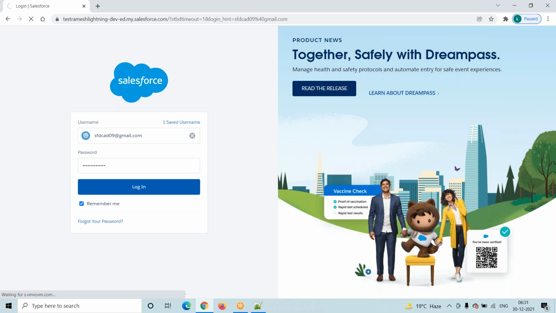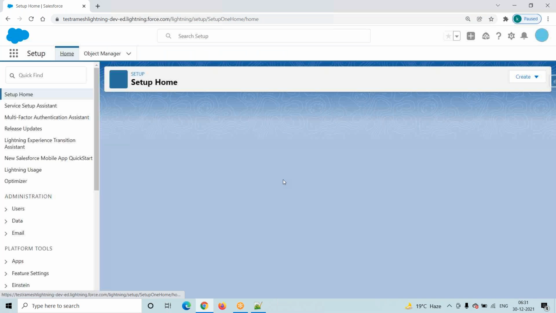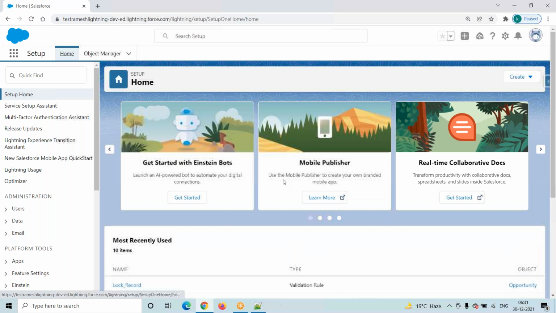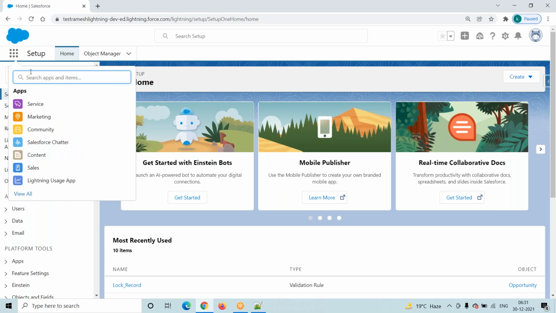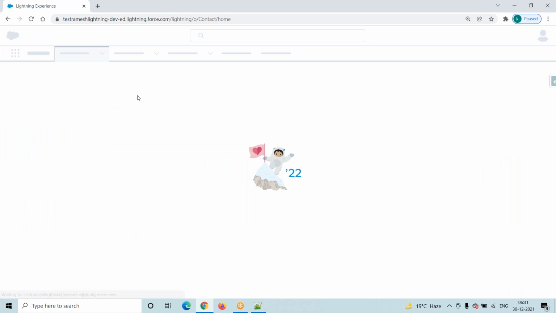In the previous session, we started developing a Lightning component by using the Aura framework. By using the Aura framework, that is nothing but a form. We are collecting the data from the user. Where we added that Lightning component, we added that Lightning component to the contact page, right? Go to contacts, where we added.